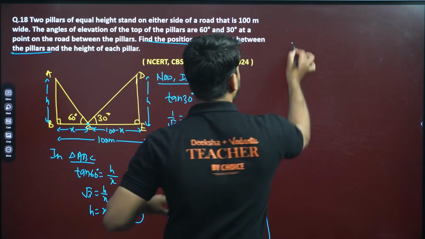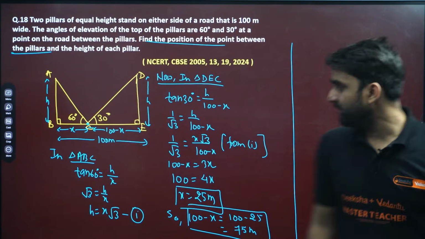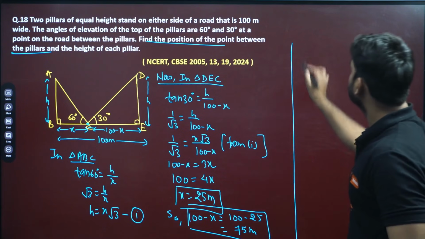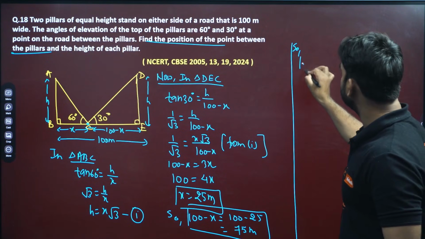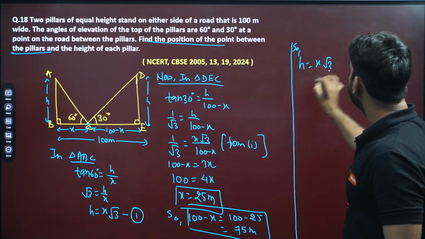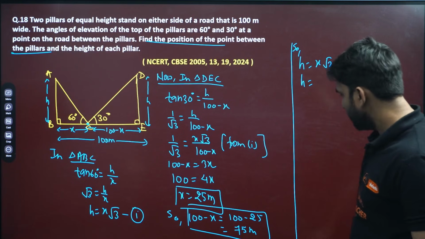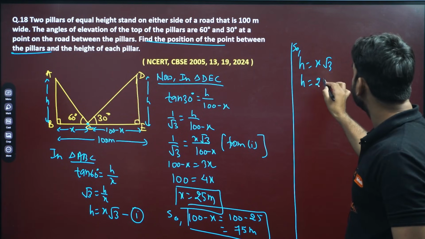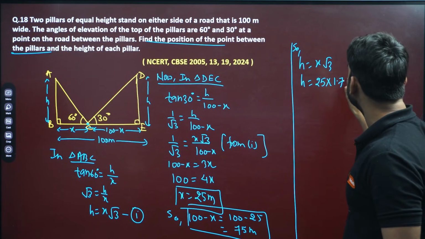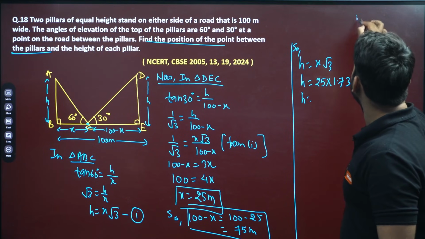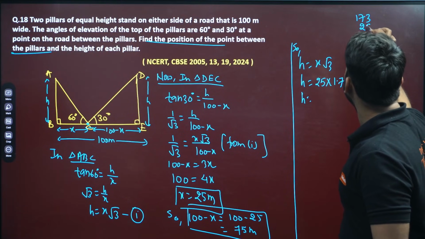Now we have to find out the height of the pillar. So how can we find out the height? Listen to this. So h is equal to x root 3, right? X is what, my dear? X we have calculated as 25. So 25 times root 3, which is 1.73. So can we multiply 173 into 25?